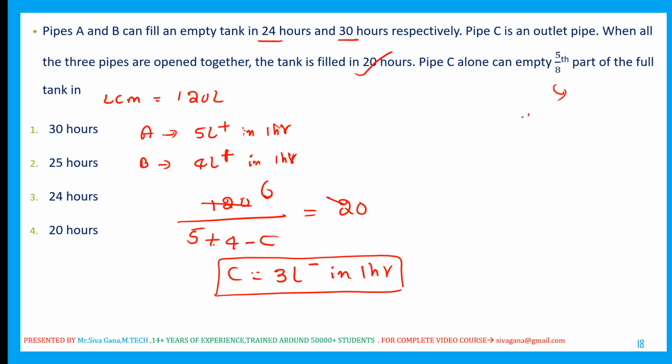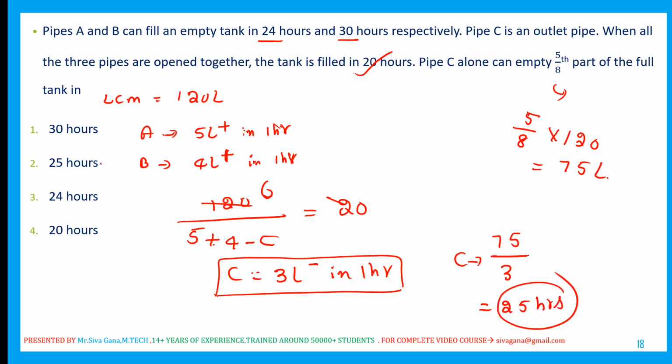5 by 8 part, 5 by 8 into the capacity that we assumed, 120, which is nothing but 15 eights, 15 fives are 75. So 75 liters. For emptying 75 liters, C takes 25 hours.